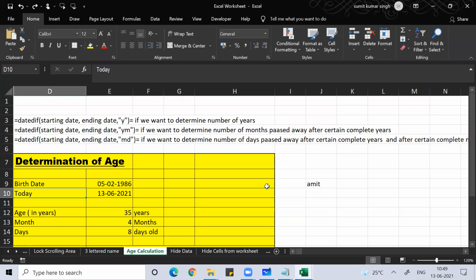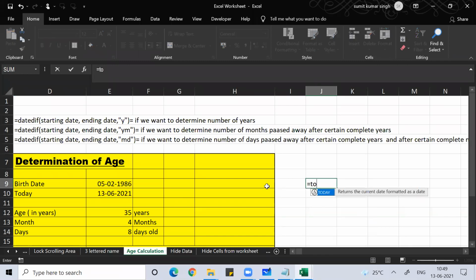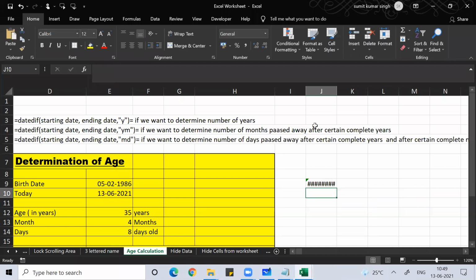Today, so what I did that day, I used a function called TODAY. Please understand, guys, if I simply write TODAY, open bracket, close bracket, and press Enter, it will give me today's date. Now if I save it and open it tomorrow, it will give me tomorrow's date, because tomorrow would be today. I hope you are getting me. So this is a function that will keep on changing. Can you understand this?